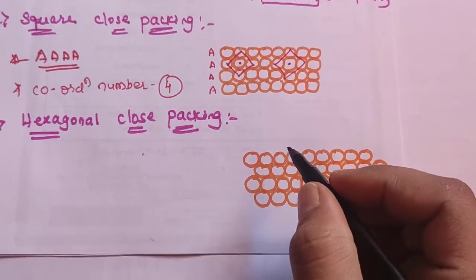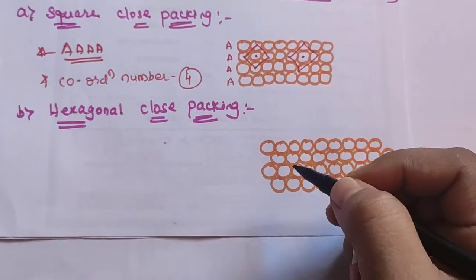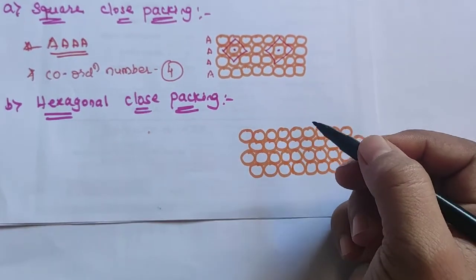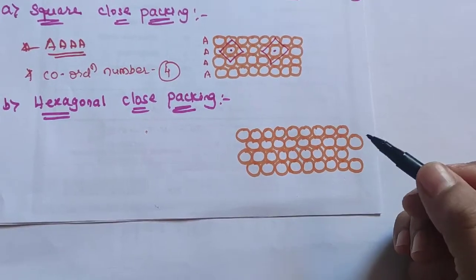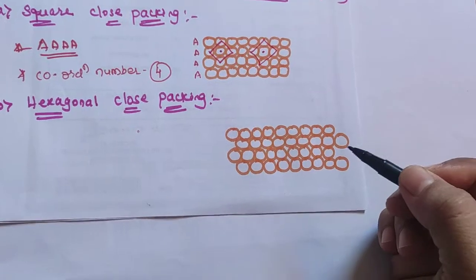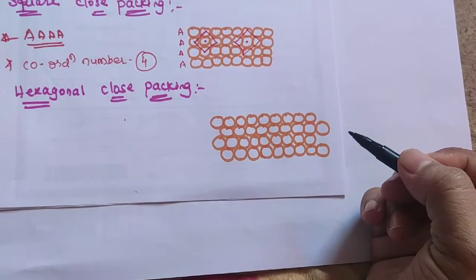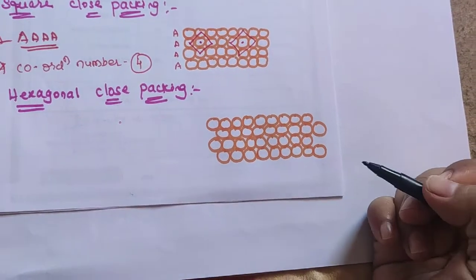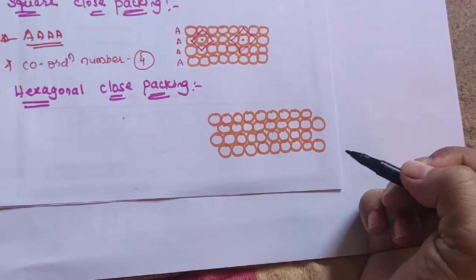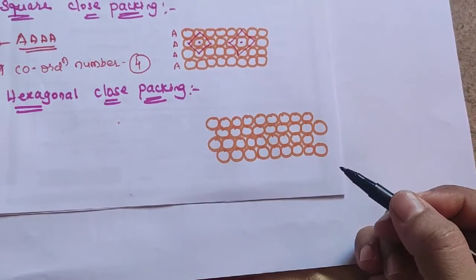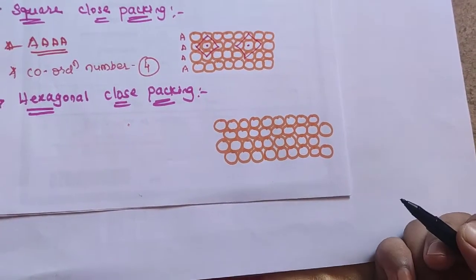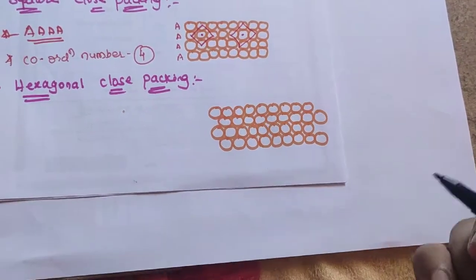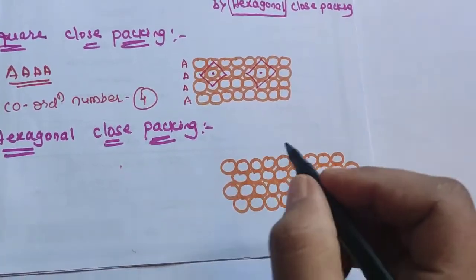So here we explain how the arrangement is in hexagonal close packing. In this type of arrangement, the spheres of the second row are placed in the depressions created by the spheres of the first row. Hence the spheres of the third, fifth layers and so on align with those of the first layer, and the spheres of the fourth, sixth layers and so on align with those of the second layer. Hence this arrangement is called AB type.